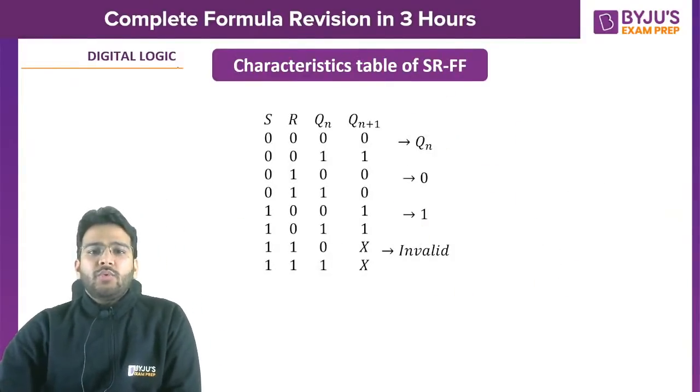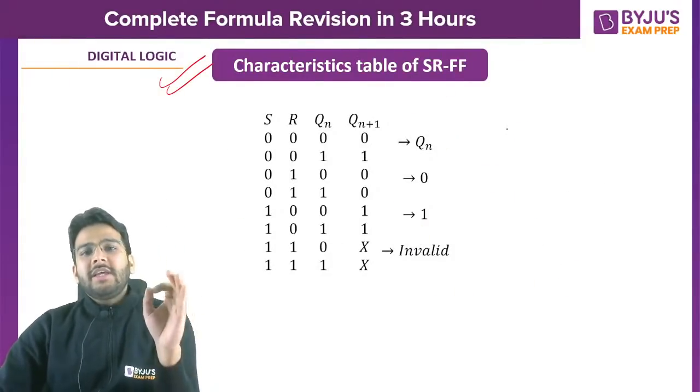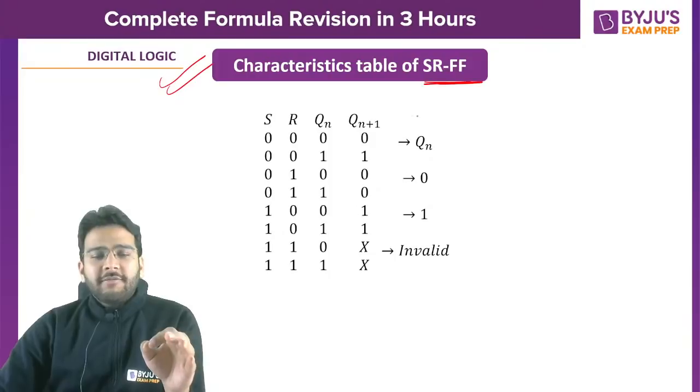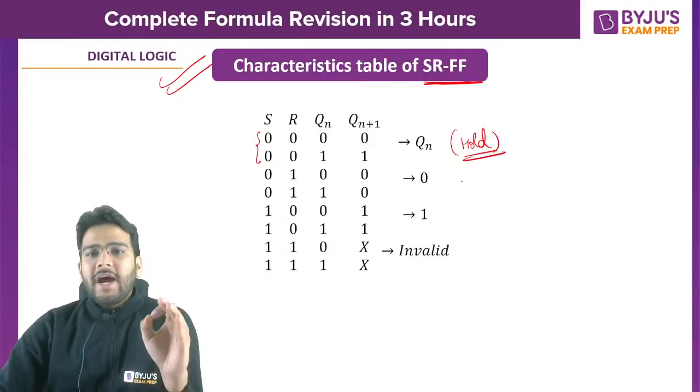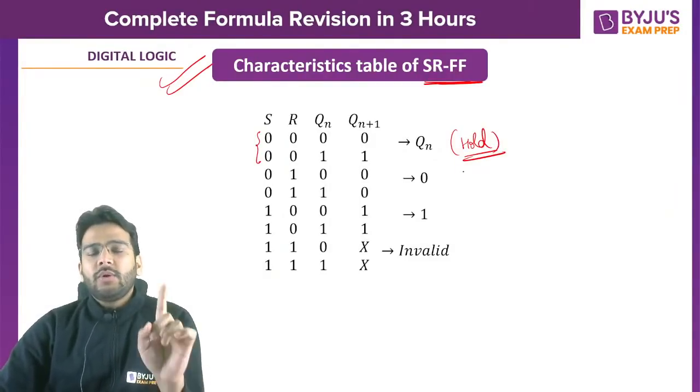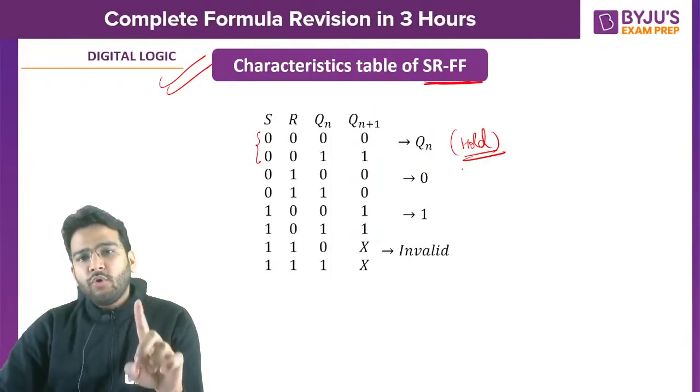Now let's come to sequential circuits. This is the characteristic table of SR flip-flop. So whenever S is 0, R is 0, what do you get? That is a case of hold state. Yes or no? When S is equal to 0, R is equal to 0, that is a case of hold state.